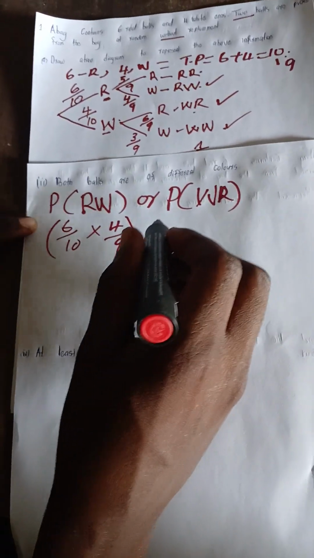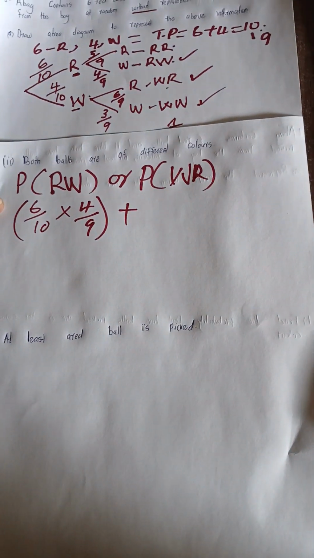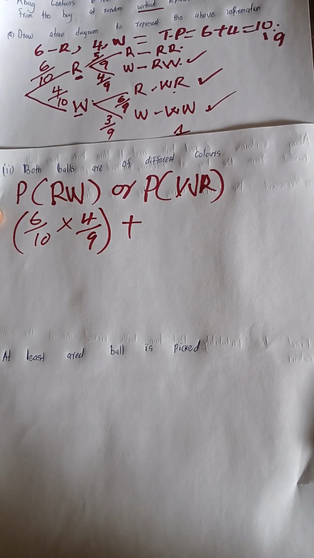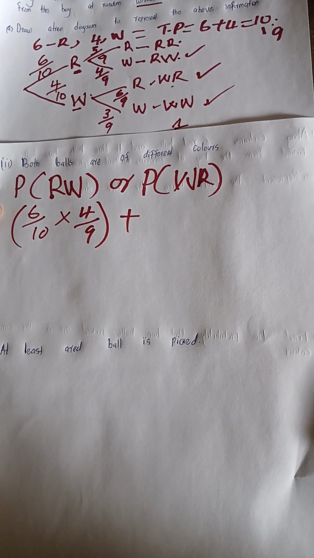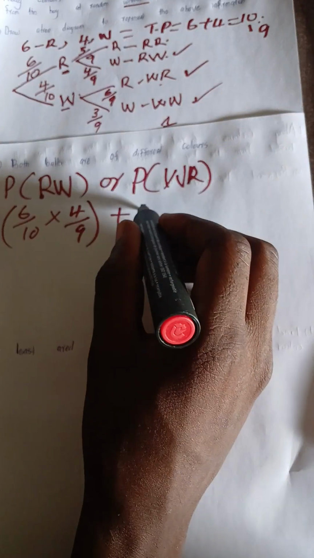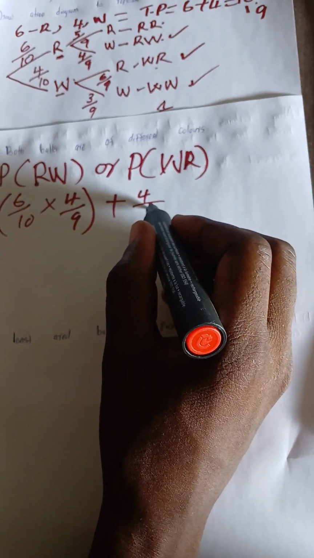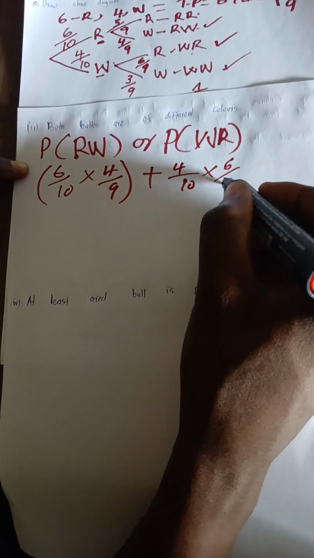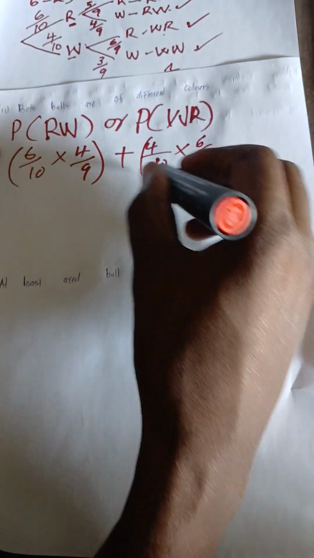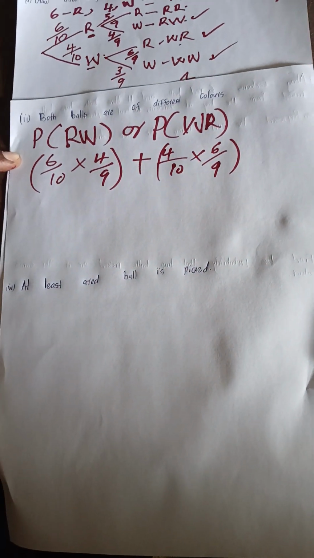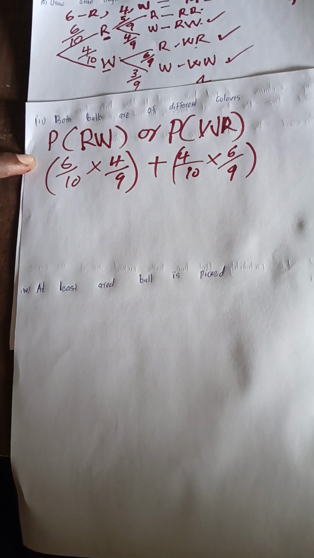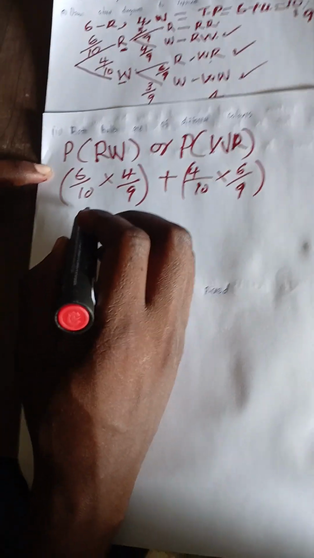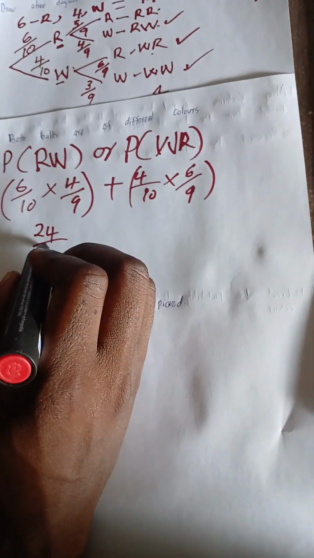But remember I said, or it is addition. So, if it is addition, white, red, it will be 4 over 10. We multiply by 6 over 9. Good. Now, if you simplify further, you realize you are getting here 24 over 90.